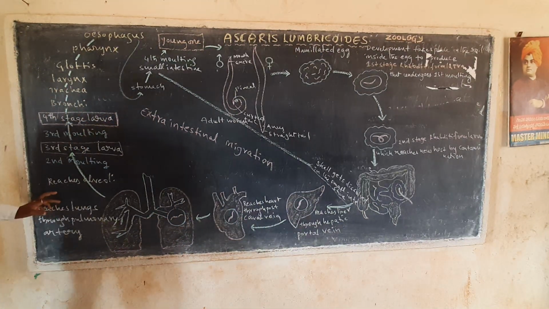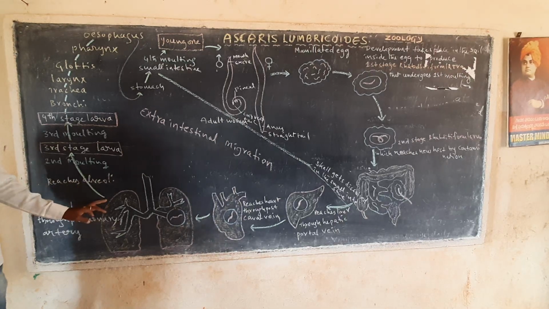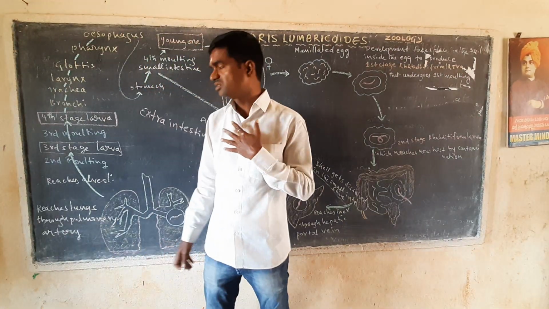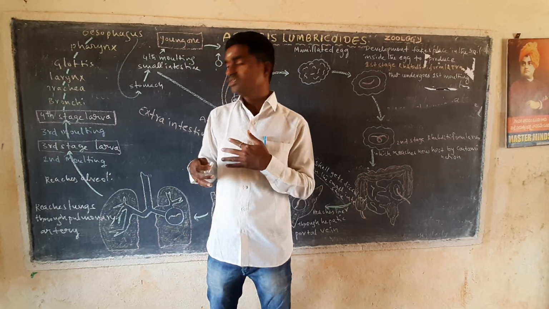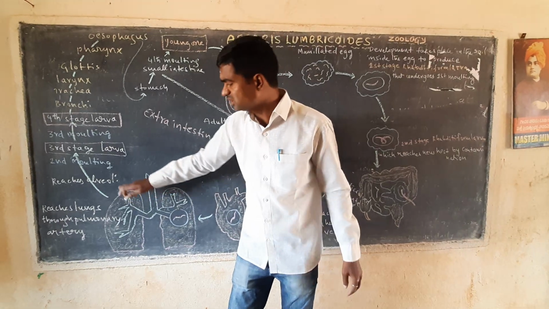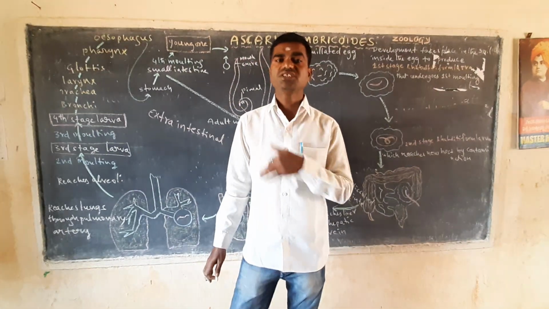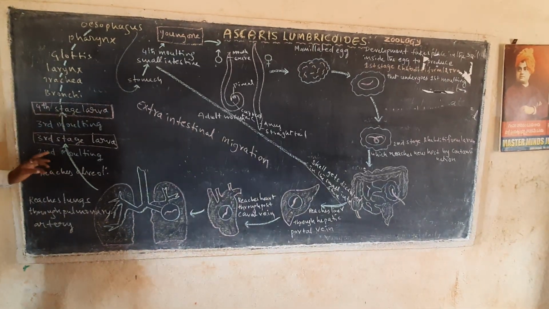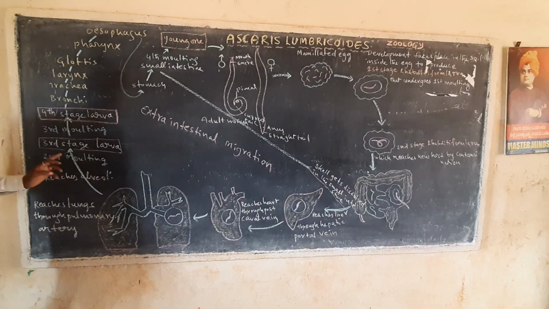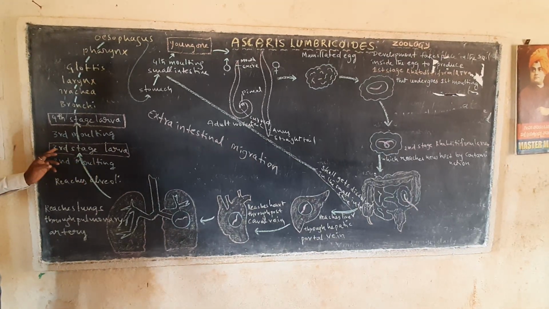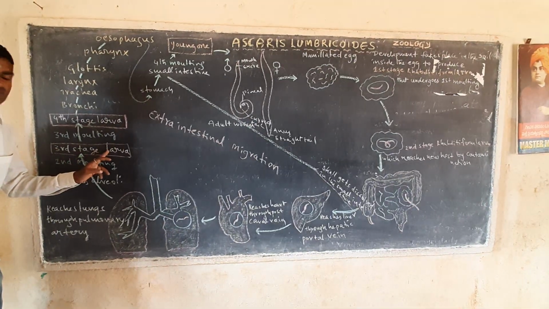Next, it reaches into the alveoli. With the help of the lungs, they are damaging here. From the lungs, the parasite reaches the alveolar tissues. From the alveolar tissues, it goes through the second molting. When it converts through the second molting, it forms third stage larvae.